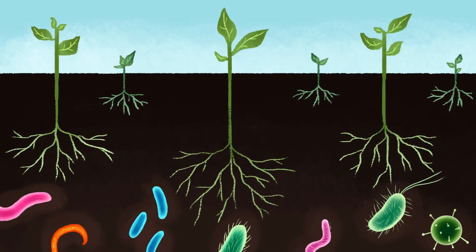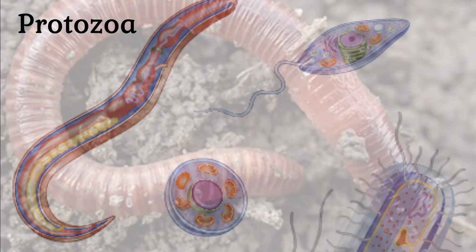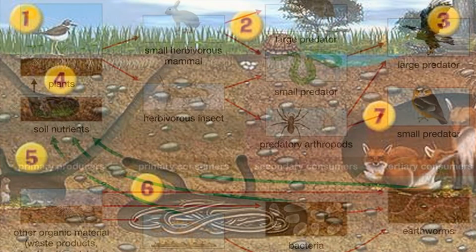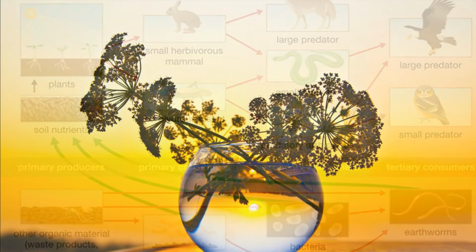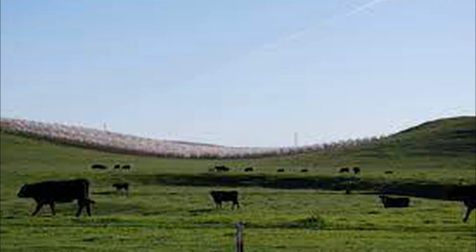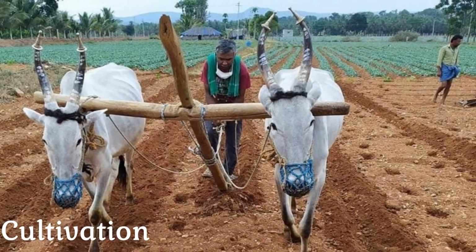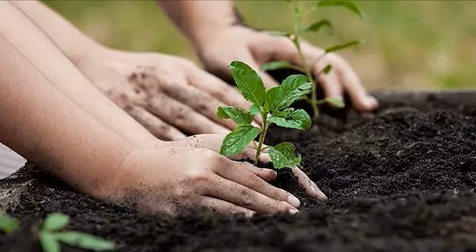For example, the action of soil bacteria, algae, protozoa, earthworms, and burrowing animals which alter the soil. The competition with neighboring plants and animals for food, water, and sunlight. Grazing by herbivorous animals, dispersal of seeds and fruits by birds, cultivation, deforestation, afforestation, etc.